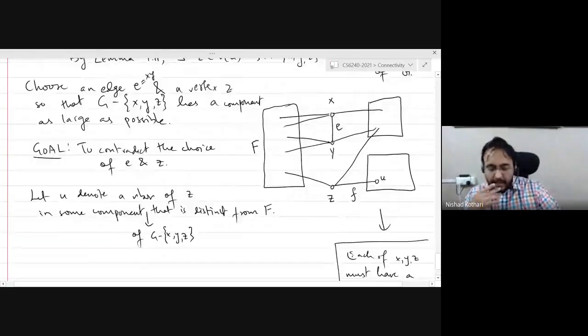Okay, so what I will do is I will pick a neighbor of Z in some component that is not F, that is not capital F. I don't like this. Capital F, small f.